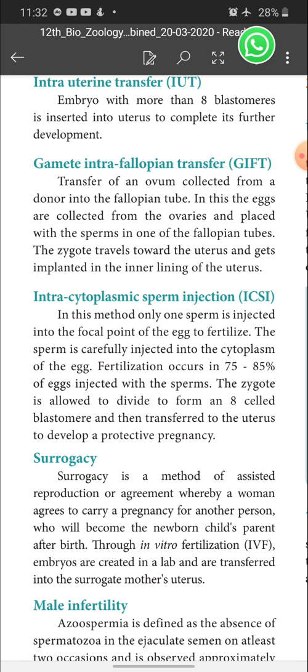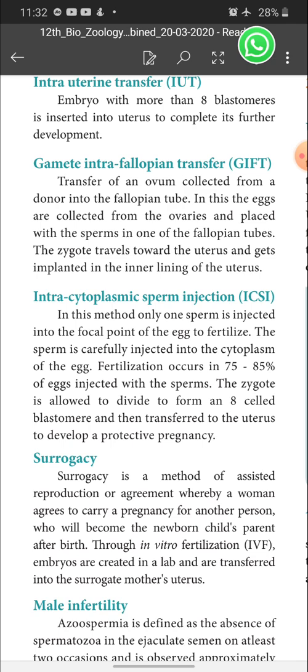Some females cannot produce a capable egg. Her egg does not have the ability to form a zygote. In that case, they will go for a donor egg. The donor means some other female can donate her egg to the female with that inability.